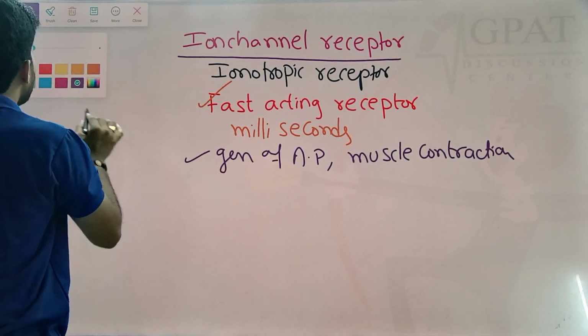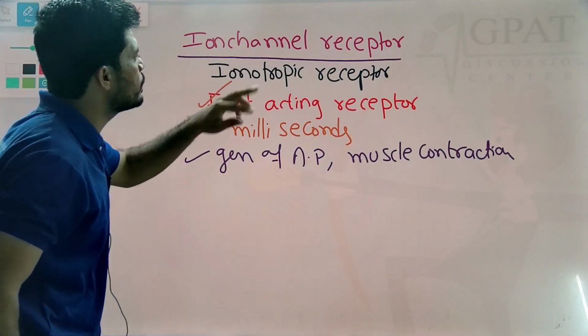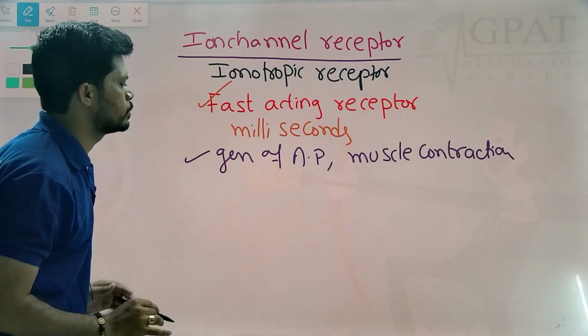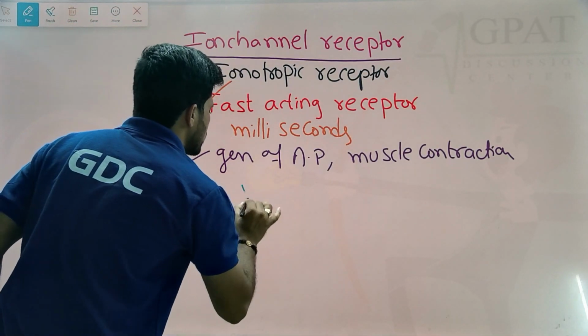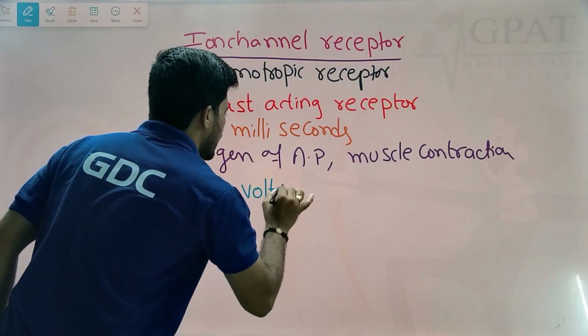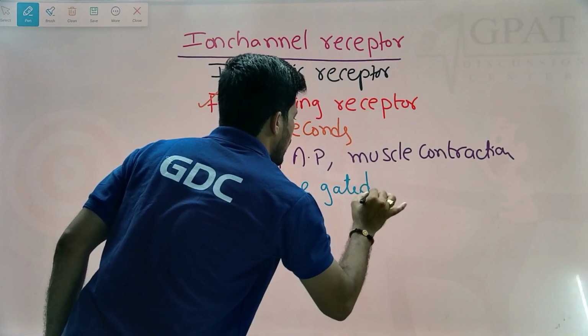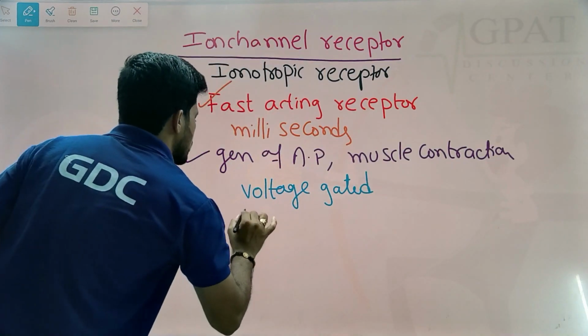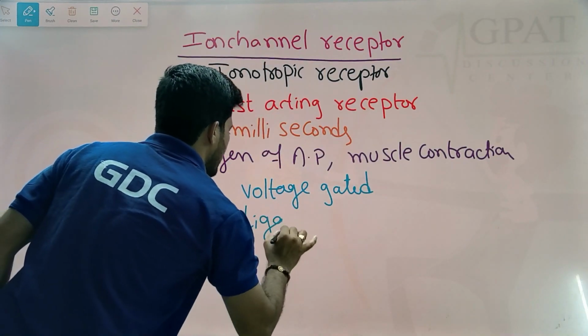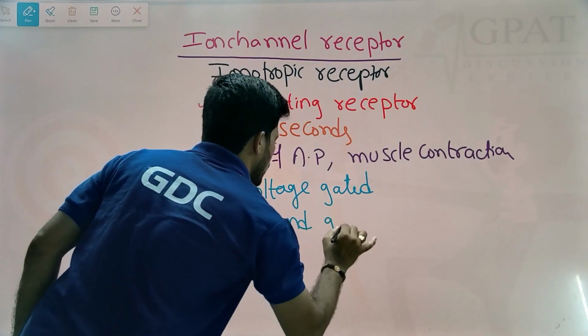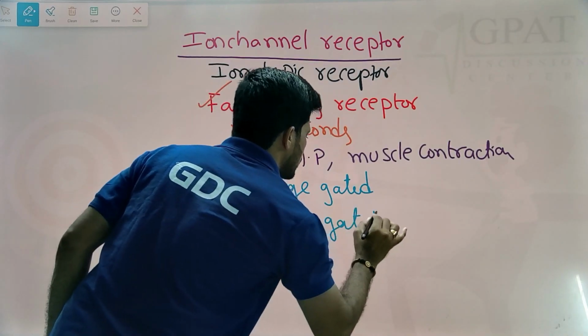And especially here there are two types of ion channel receptors for our convenience. What are the two types? One is the voltage gated ion channel receptors, and the second one is the ligand gated ion channel receptors.